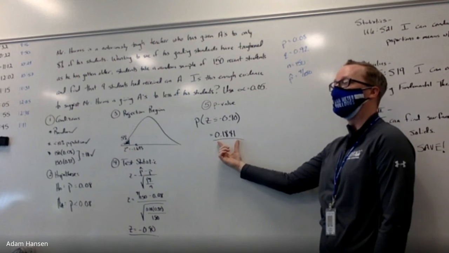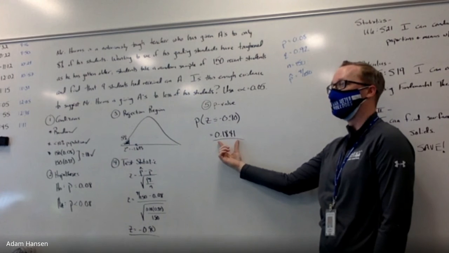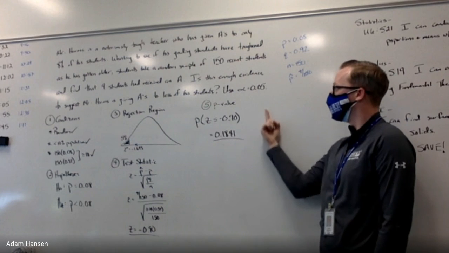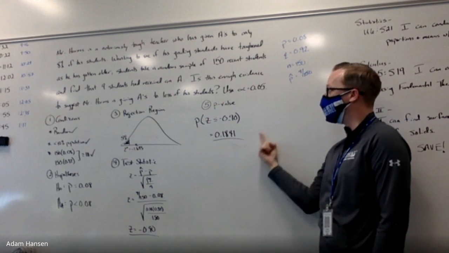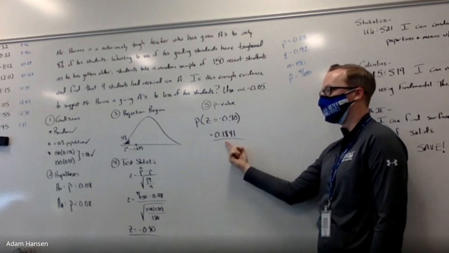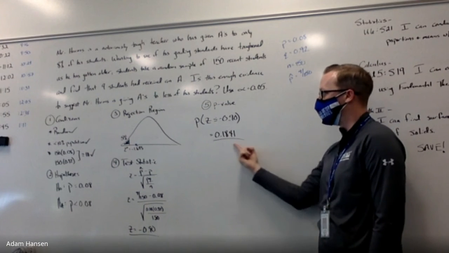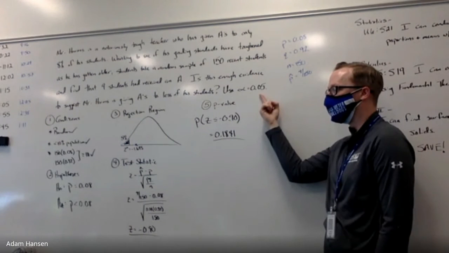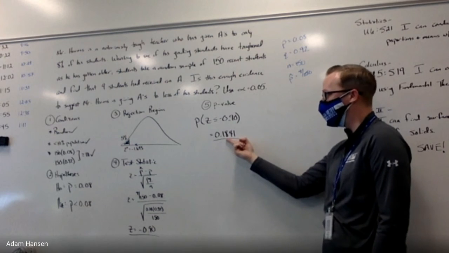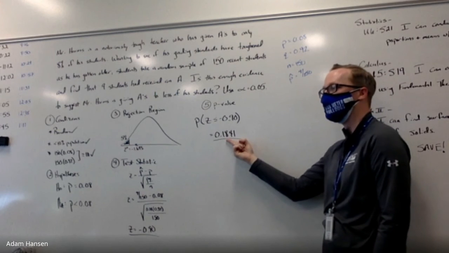With what percent do I want to reject a true null hypothesis? With what percent do I want to make that type 1 error? 5%. Is this within my allotted error probability? Is my p-value bigger or smaller than alpha? Bigger. If the p is low, reject the null. If my p-value is bigger than alpha, what's our decision going to be?